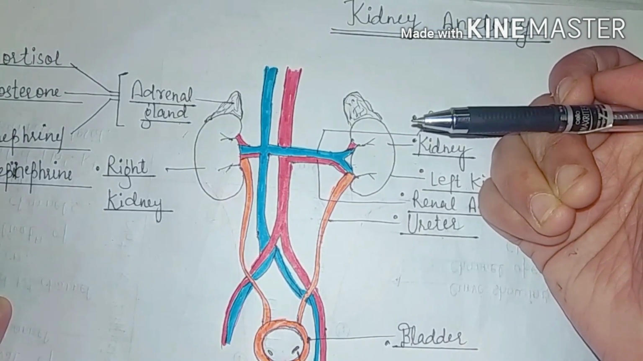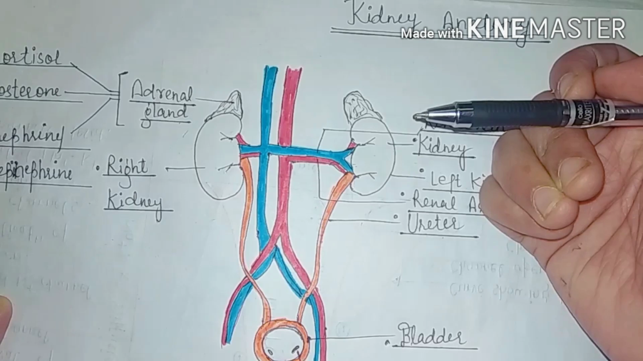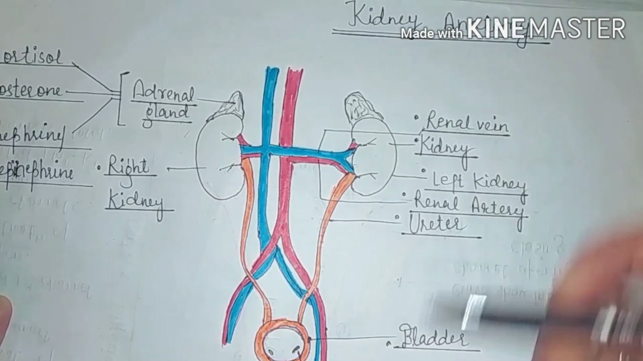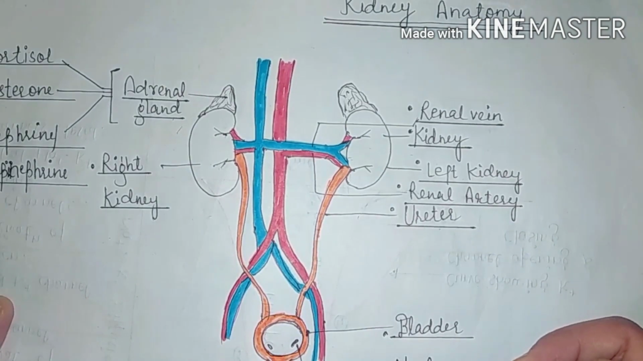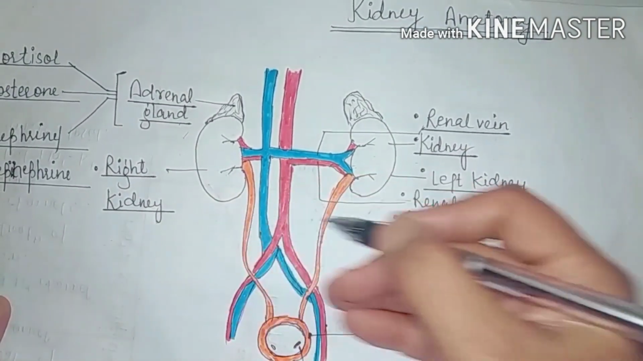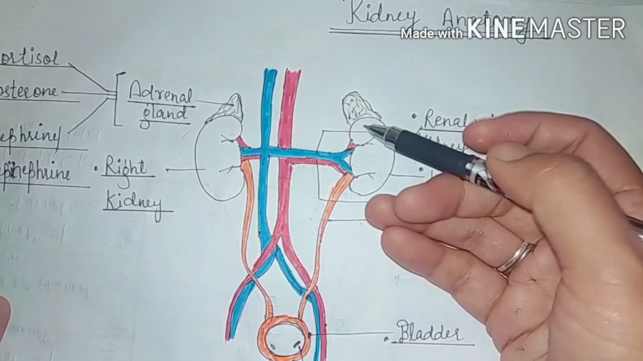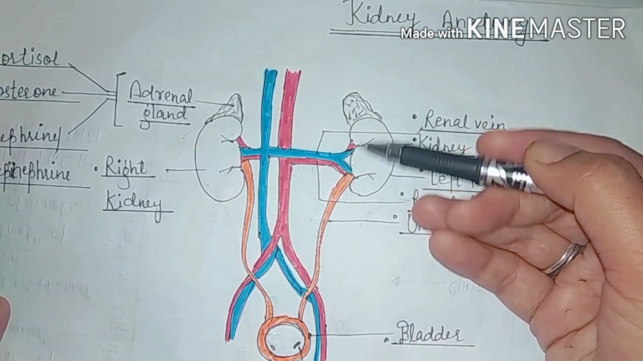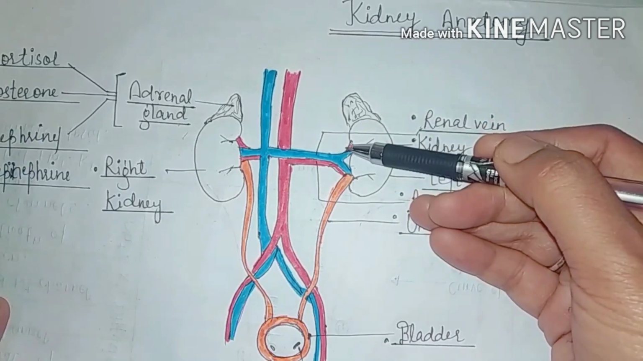It filters about half a cup of blood every minute and about 1700 liters of blood per day. So here is the pair of kidneys present over here. Each kidney is a bean shaped structure.